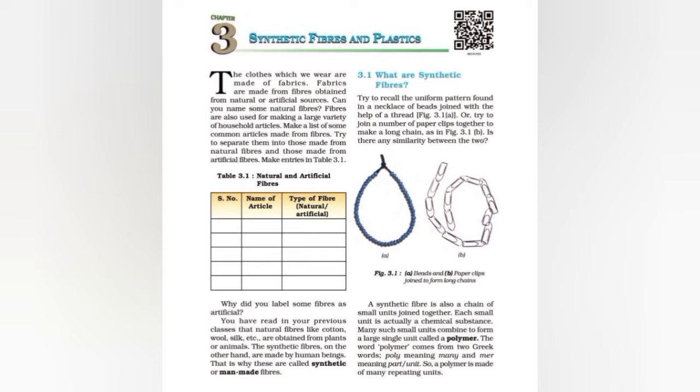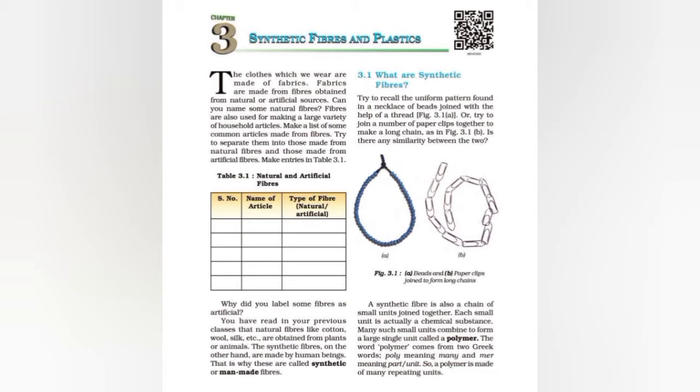Fibers are also used for making a large variety of household articles. Make a list of some common articles made from fibers and try to separate them into those made from natural fibers and those made from artificial fibers. Make entry in the table that is given, table 3.1.